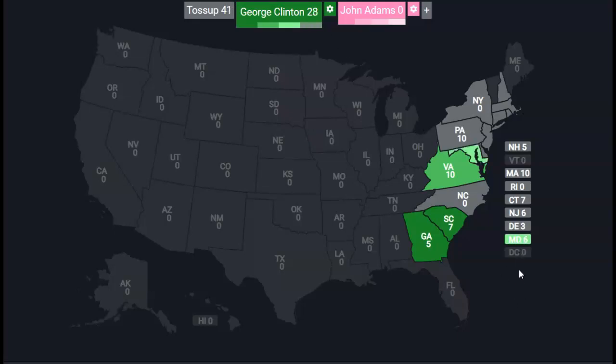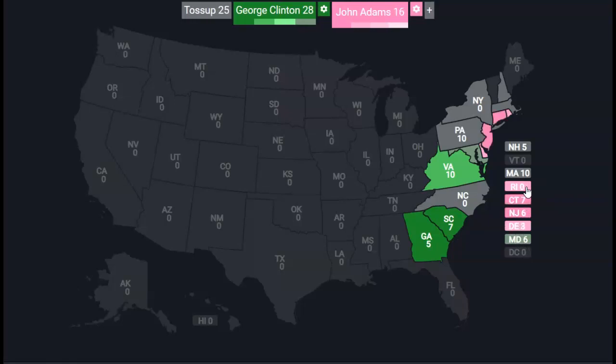Maryland, I honestly think, would be tilt for George Clinton. Delaware, likely for Adams. New Jersey, Connecticut, these states, well, we can't really do that. Massachusetts would be safe. He's from Massachusetts. These states are pretty patriotic. Pennsylvania would be tilt, and New Hampshire would be likely, or, excuse me, safe.